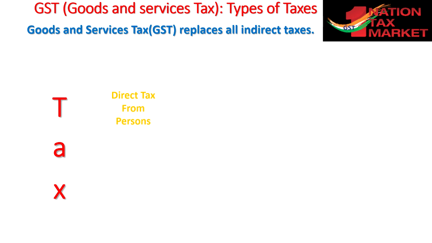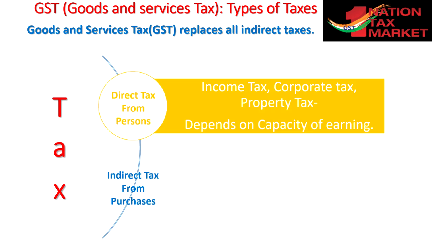First one is the direct taxes, that is directly from the persons, and the second one is the indirect taxes. Generally the direct taxes depend on the capacity of earning, like income tax, corporate tax, property tax. These are all direct taxes from the persons. That means you pay the taxes to the government directly on your own.